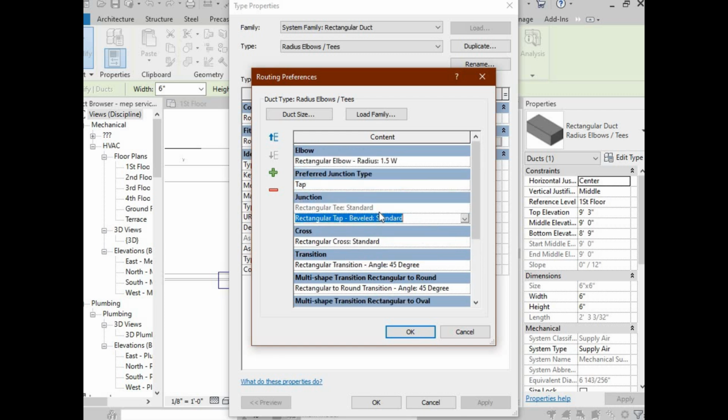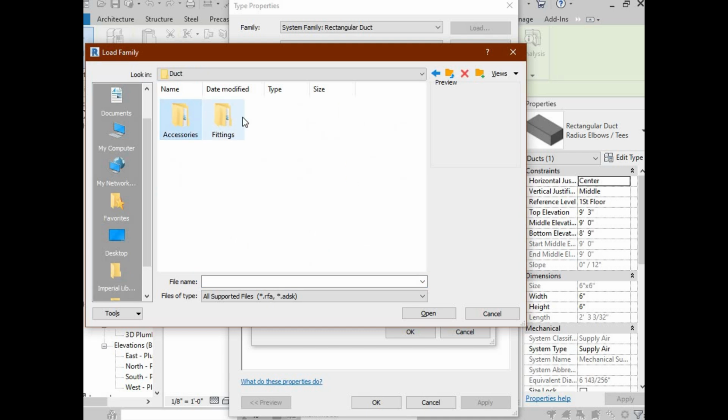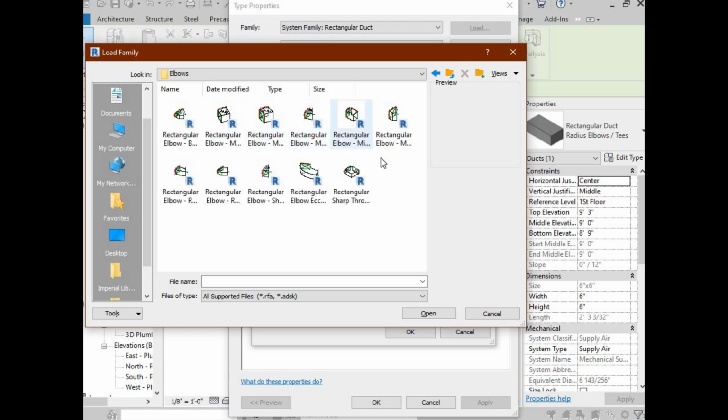So we have to go to load family and here go to duct fittings, and we are doing rectangular ducts. Here we go to elbows and select all the elbows. It will not take all the elbows at a time, so I'm taking the first 5 at a time. Open.